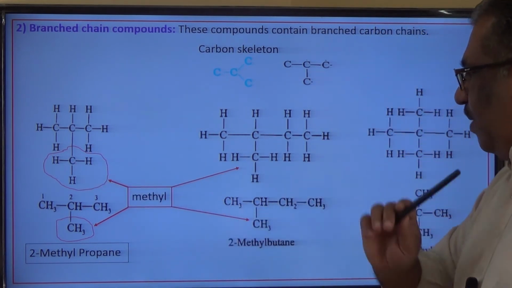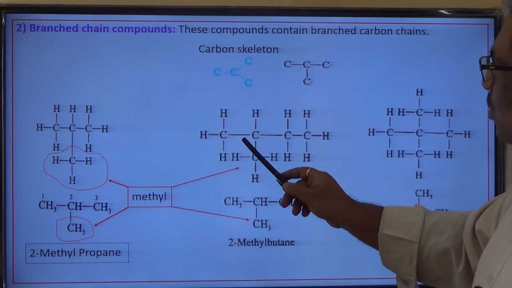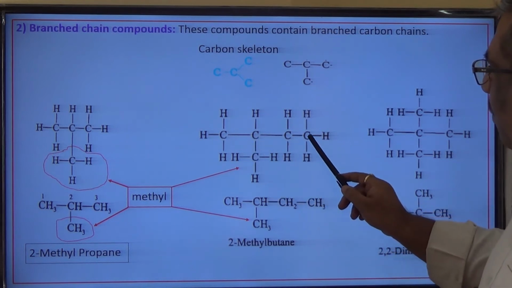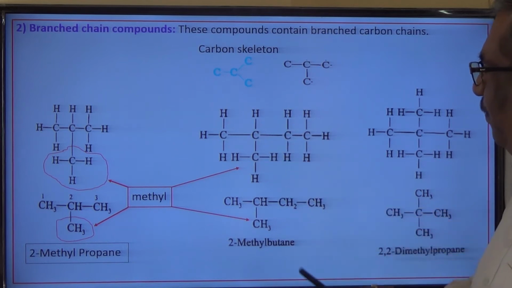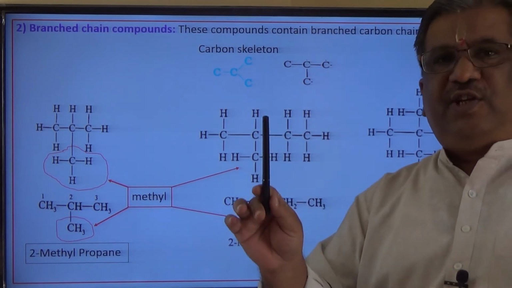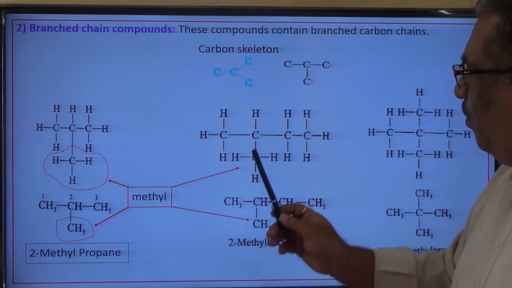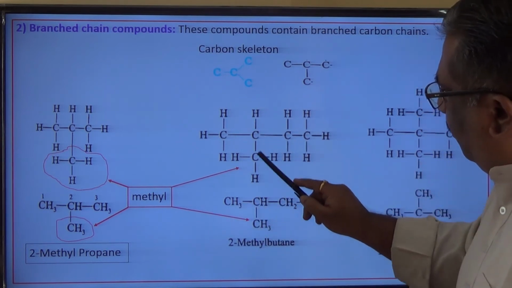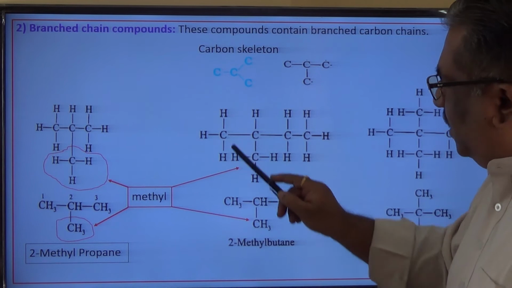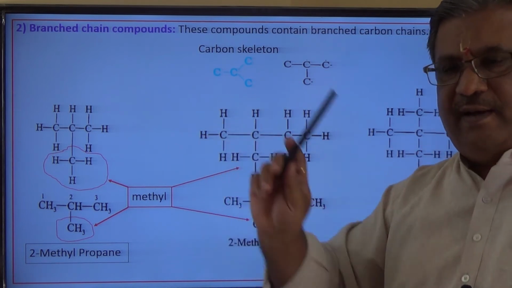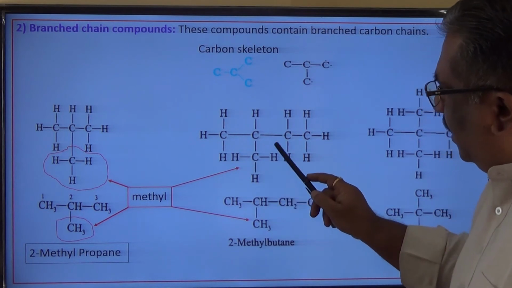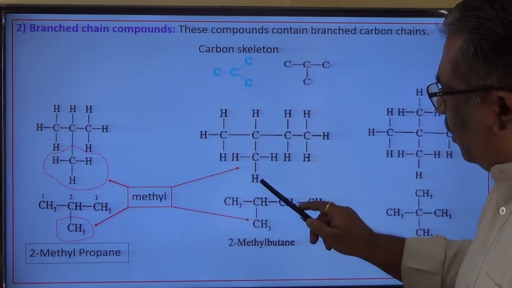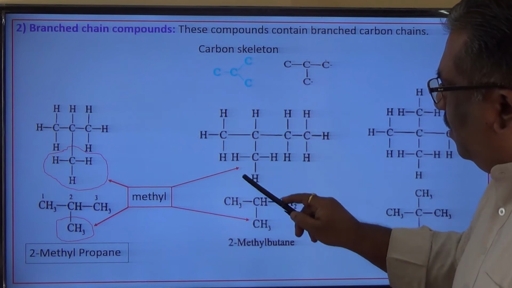Now let us come to this one. Here also 1, 2, 3, 4; 1, 2, 3; 1, 2, 3, 4. So the longest chain has 4 carbon atoms. Which one is preferred, 1, 2, 3, 4 this way or 1, 2, 3, 4 this way? I prefer the straight line, 1, 2, 3, 4. If this is a straight line, then this becomes the branch.